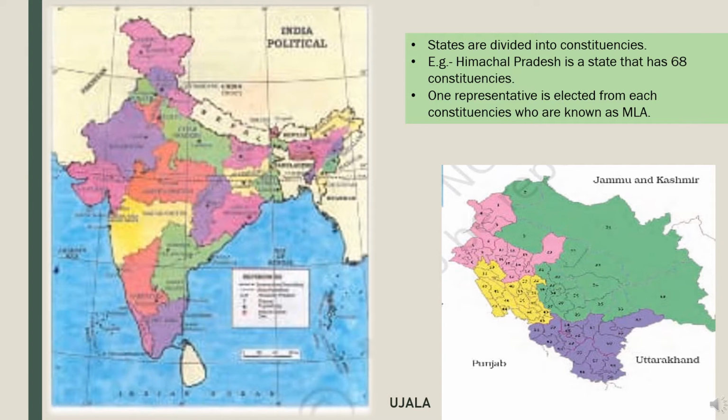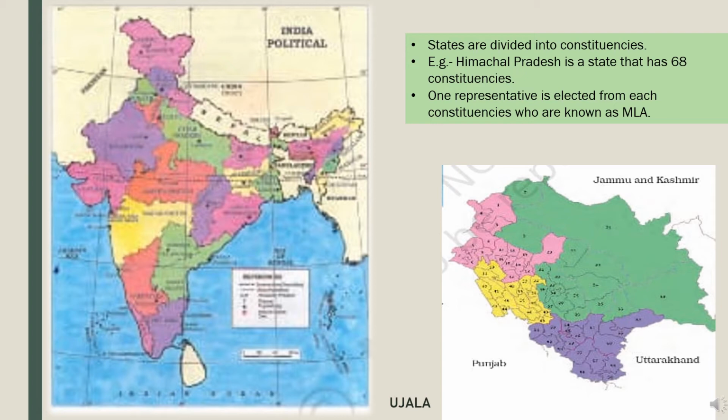That is, the state is divided into smaller areas called constituencies, but some areas are very big, like the one towards Jammu and Kashmir. The area is very large. Why? Because that is a hilly area and the population there is very less. So the area has been made large. But in a town area where there is a huge population, the area is divided into smaller parts, and each such part is known as a constituency.